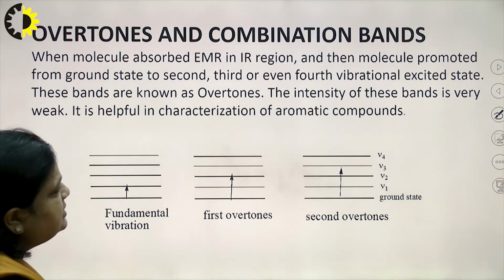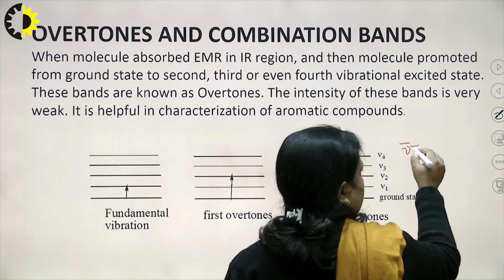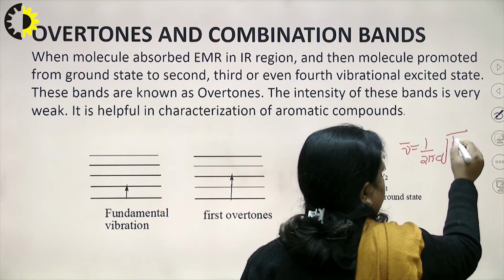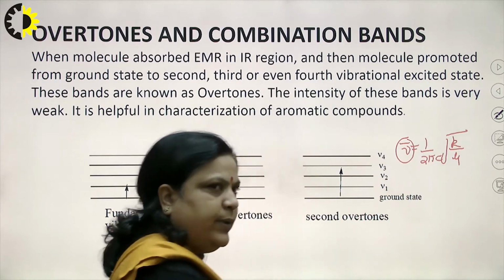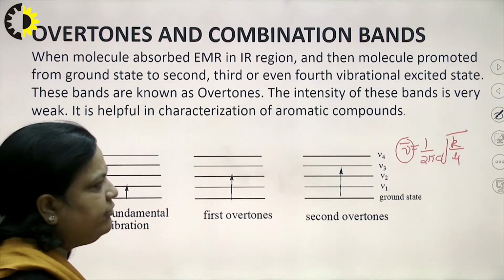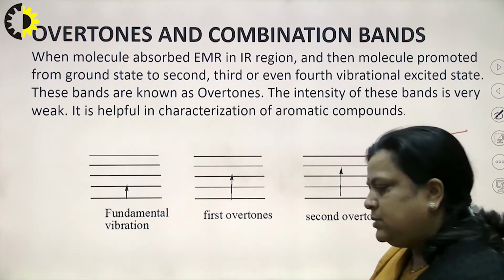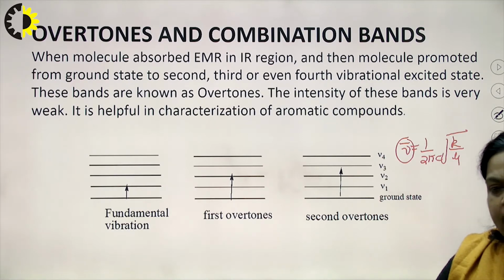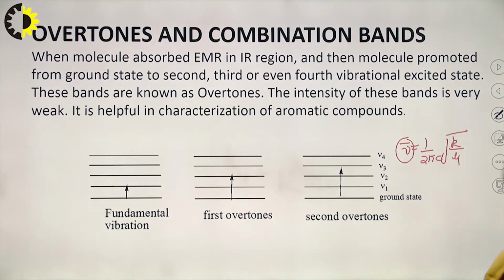After this I discussed this formula, 1 upon 2 pi c under root k upon mu, how we find the IR frequency, or how we correlate the IR frequency of various functional groups, in a single, double or triple bond, etc. Now, let us continue this lecture.